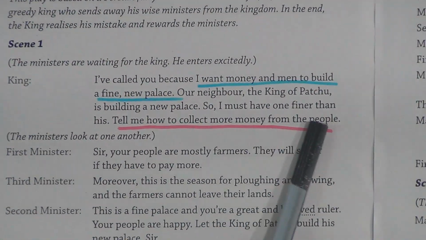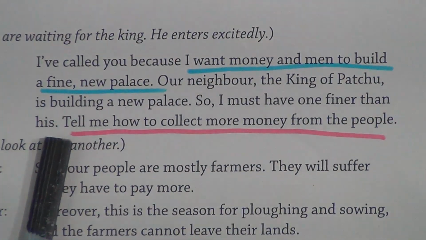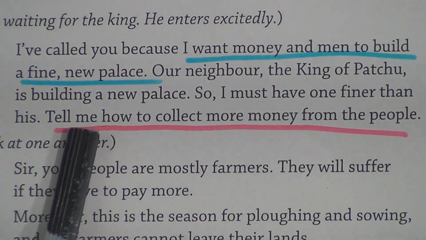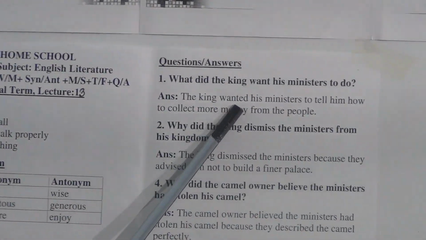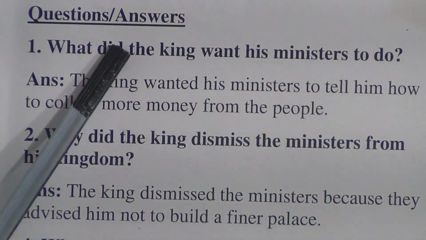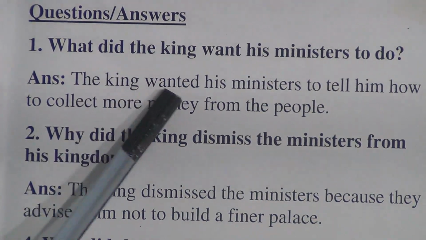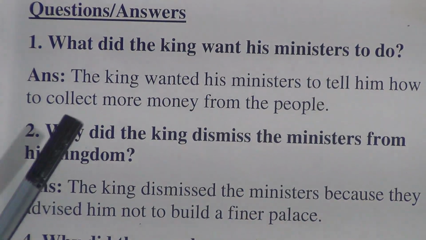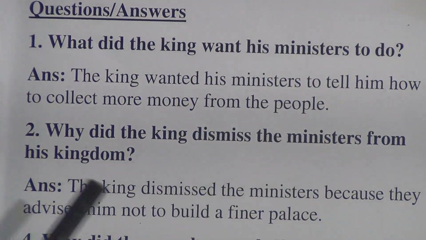I must have one finer than his. Tell me how to collect more money from the people. So this thing the king wanted. So the answer will be: the king wanted his ministers to tell him. As did is given there, we have to make it past indefinite tense. The king wanted his ministers to tell him how to collect more money from the people.